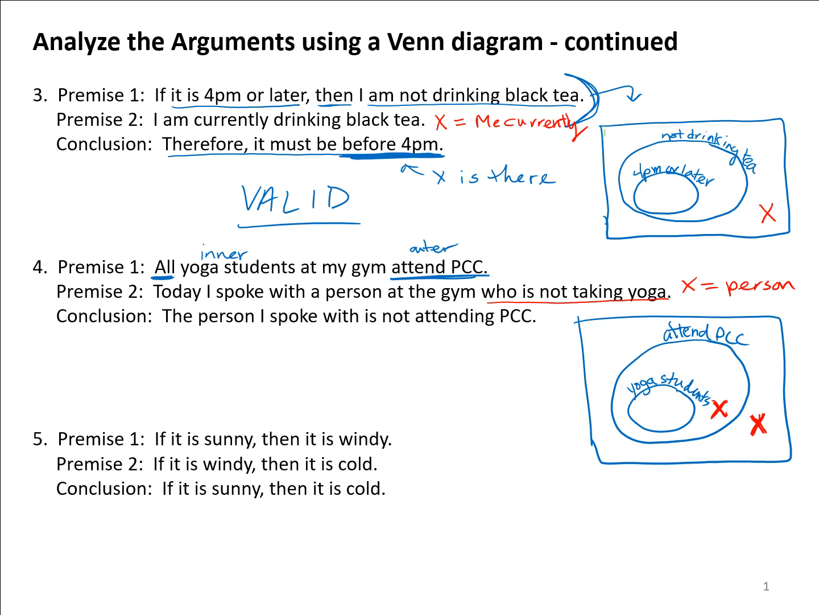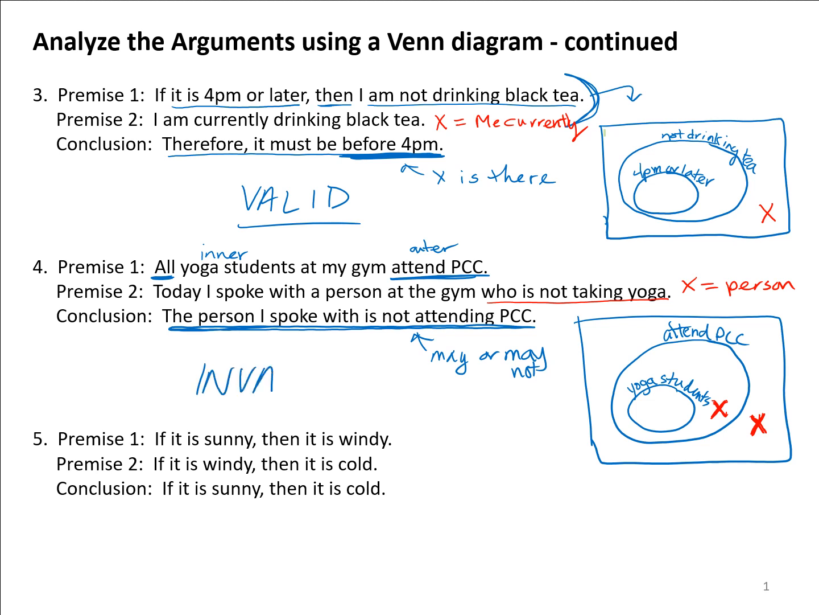So what does that mean in terms of analyzing this conclusion? Well, the person I spoke with is not attending PCC. Does this have to be the case, that the person was not attending PCC? Well, if you look at where X is, that person may or may not be inside the attend PCC circle. We don't know, may or may not. And if we don't know, that's when we say something is invalid.